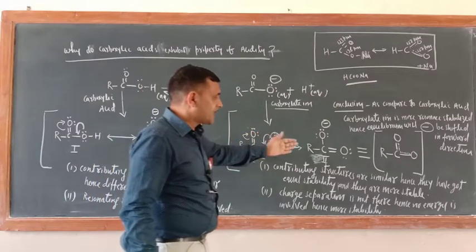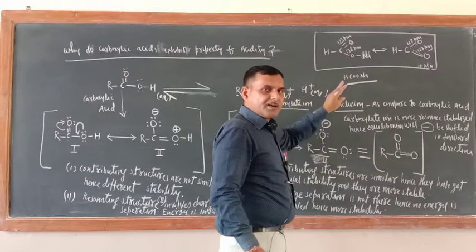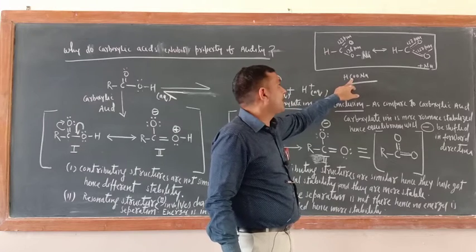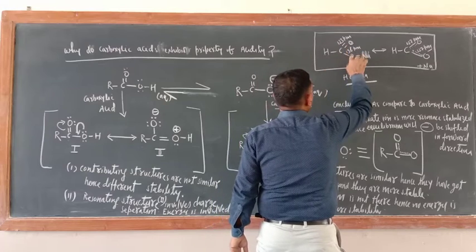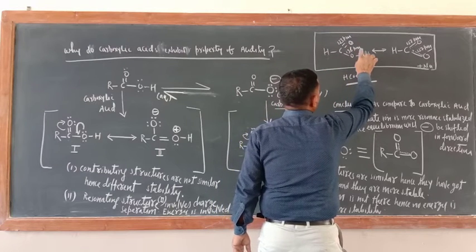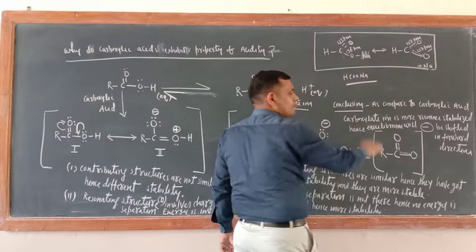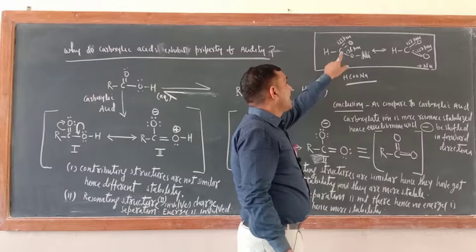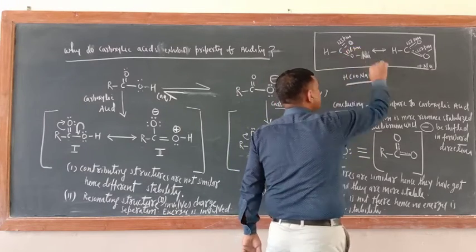One more proof is there. This is the resonance hybrid. There was one compound, sodium formate or sodium methanoate. Its structure has a C double bond O and O-. Just see, between a carbon-oxygen double bond the bond length should have been 123 picometer, and a carbon-oxygen single bond length should have been 136 picometer.